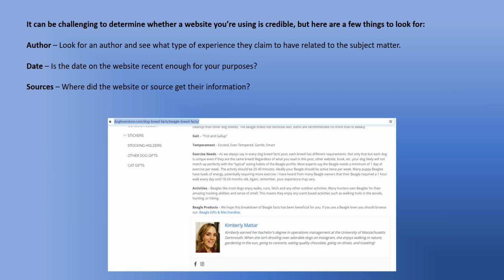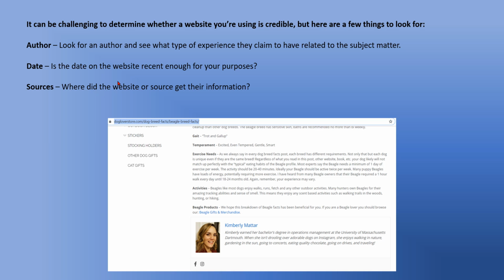Okay, here's some more things to look for. The author. Look for an author and see what type of experience they claim to have related to the subject matter. And we did that when we were searching out the information about beagles. We learned that the author of one of the websites actually had a business degree, which is great, and she kind of just liked dogs on the side. But is she really an expert? Not really.